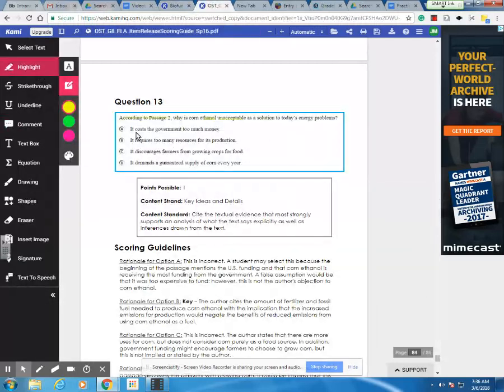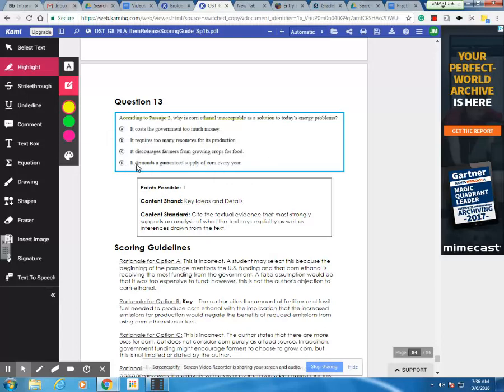So when we go back to these choices, when we have A, it costs the government too much money, we have no evidence. It doesn't say that anywhere. So we should instantly eliminate that one. So you could use your strike through tool to eliminate that one so that you're no longer processing it. And your brain is now only processing the remaining choices.